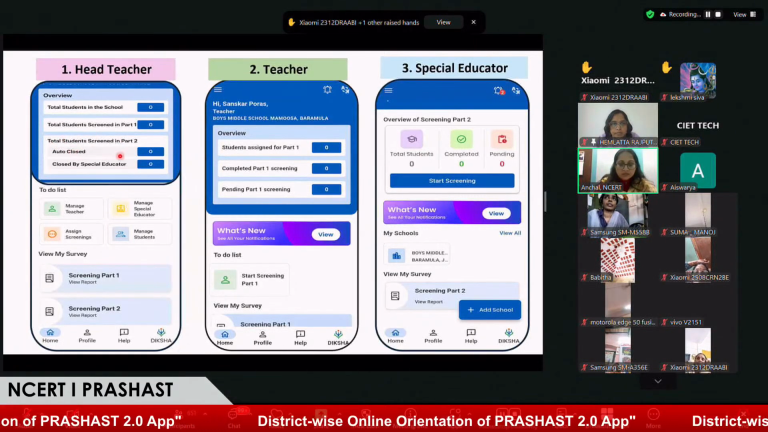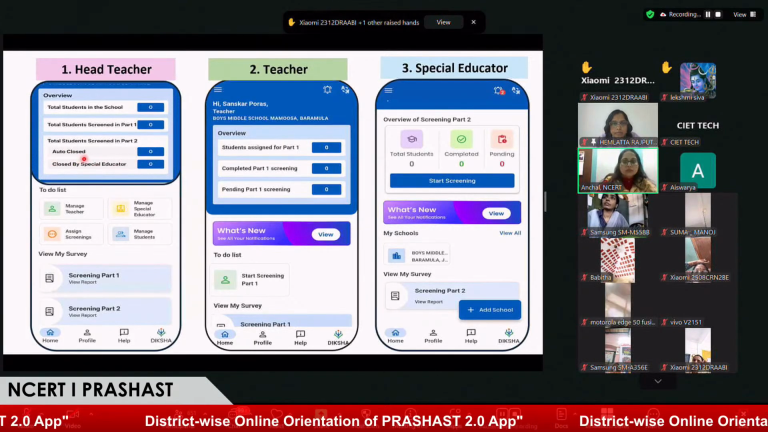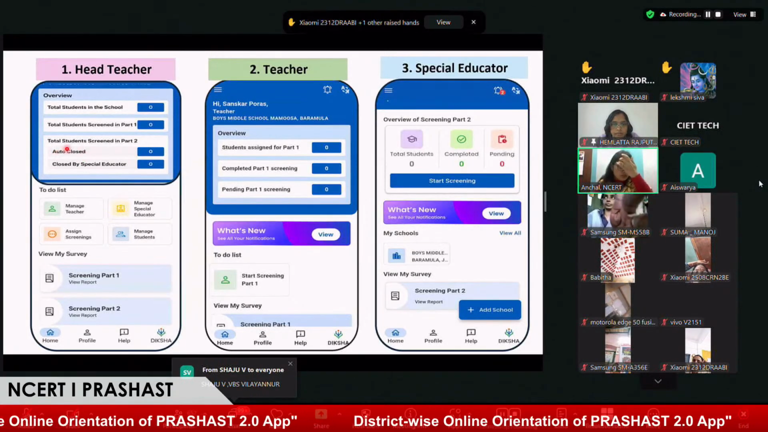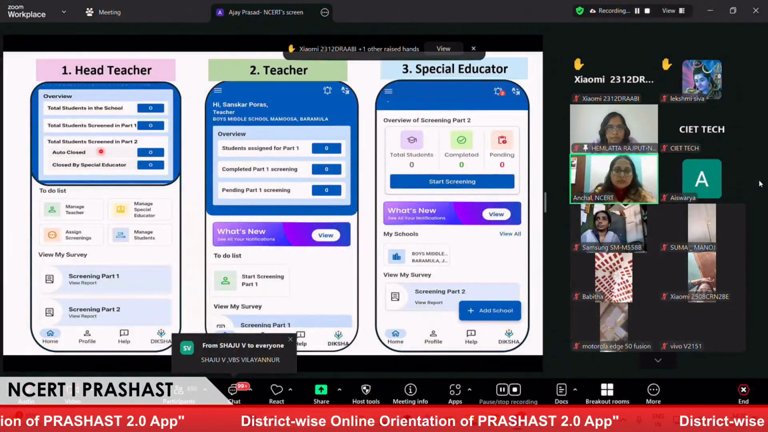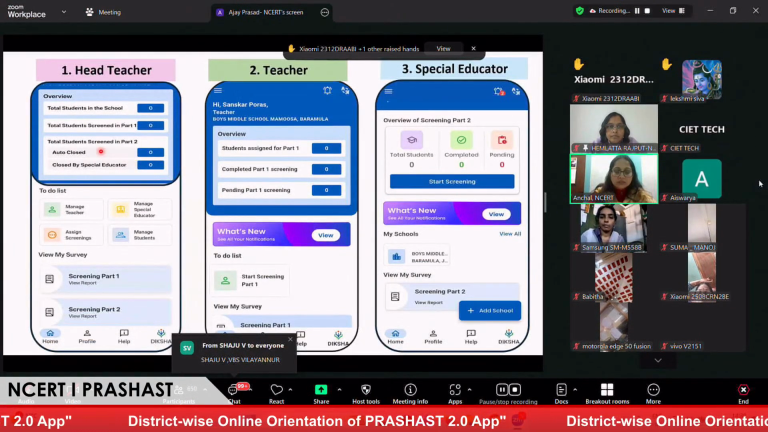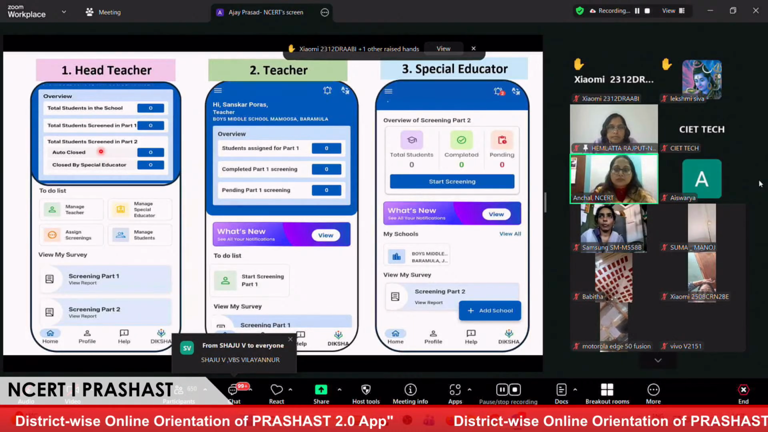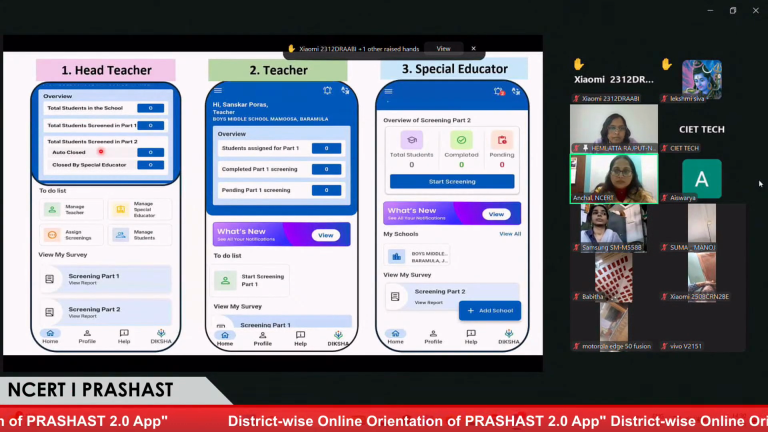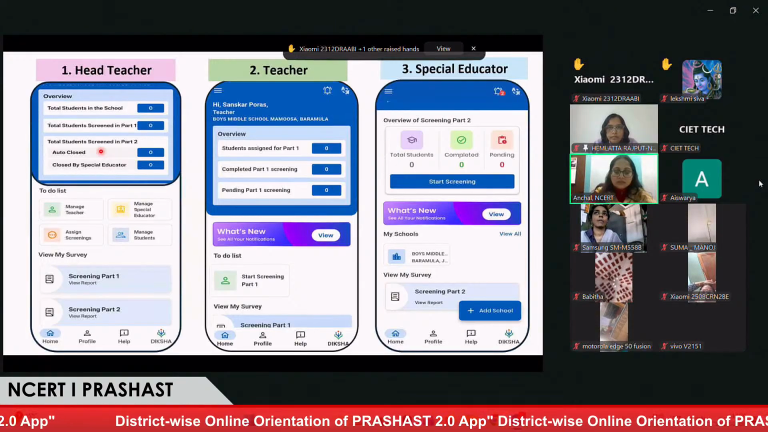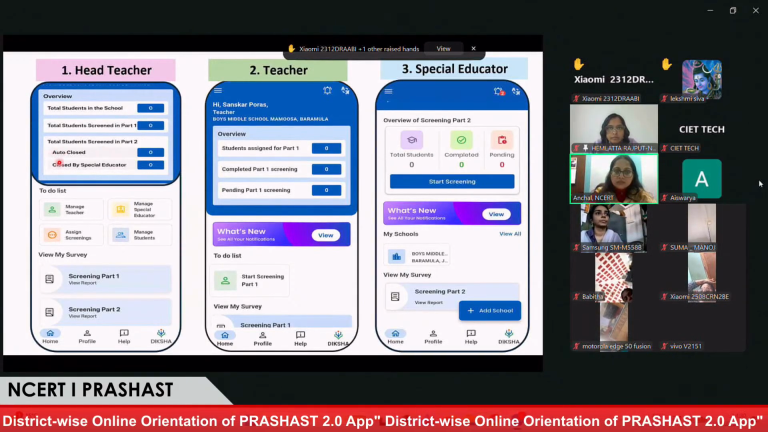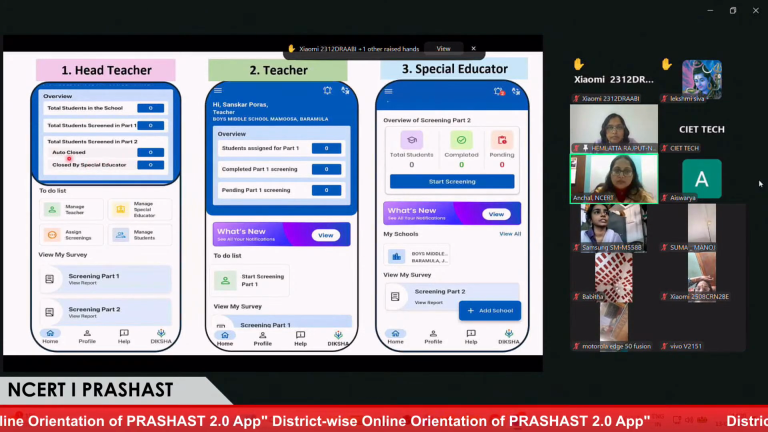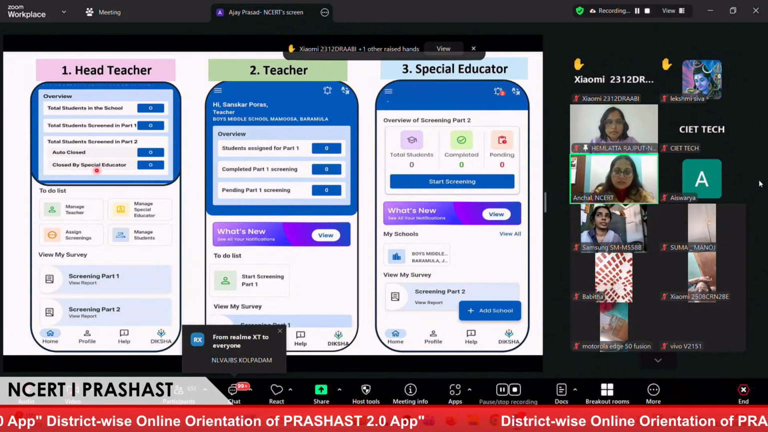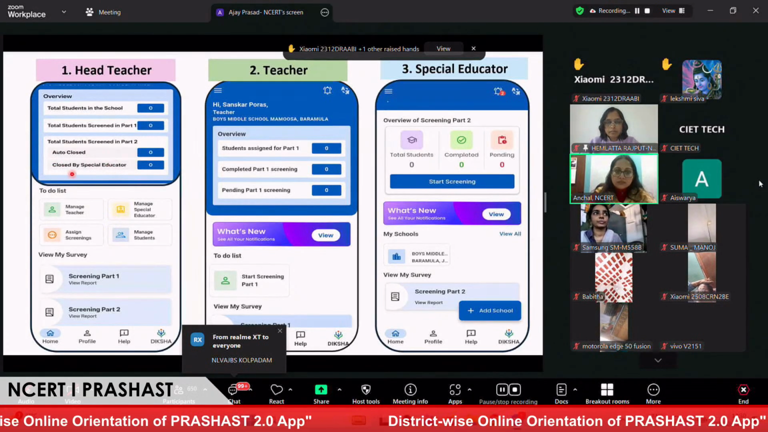of students screened by special educator and auto close. Here, we would like to highlight that auto close is the number of students in a school who have been detected with no disabilities. When a teacher does screening part one, if he or she selects that the student has none of the disabilities or none of the behaviors listed in the checklist in part one, those students will be reflected in auto close, whereas other students who are screened by the special educator would be seen as closed by special educator. And the next part is the to-do list.